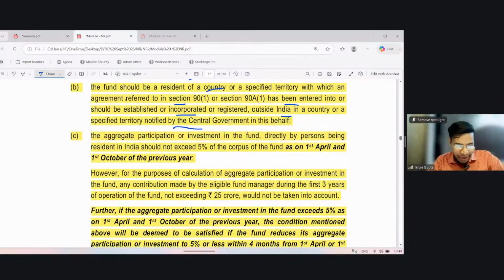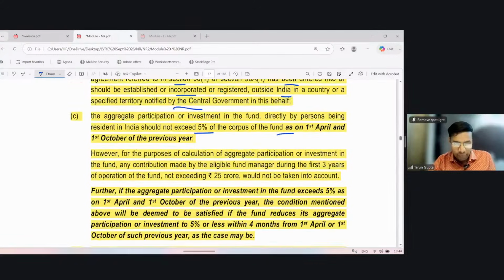Now, the aggregate participation or investment in the fund directly by a person being resident in India should not exceed 5% of the corpus of the fund as of 1st April and 1st October of the previous year. So the government will see this condition of 5% twice in a year, on 1st April and on 1st October. On both dates, the total investment in the corpus of the fund which comes from residents in India should not exceed 5%. So the members of the fund should be non-resident only. Okay. A resident can be a member, but their contribution should not exceed 5%.